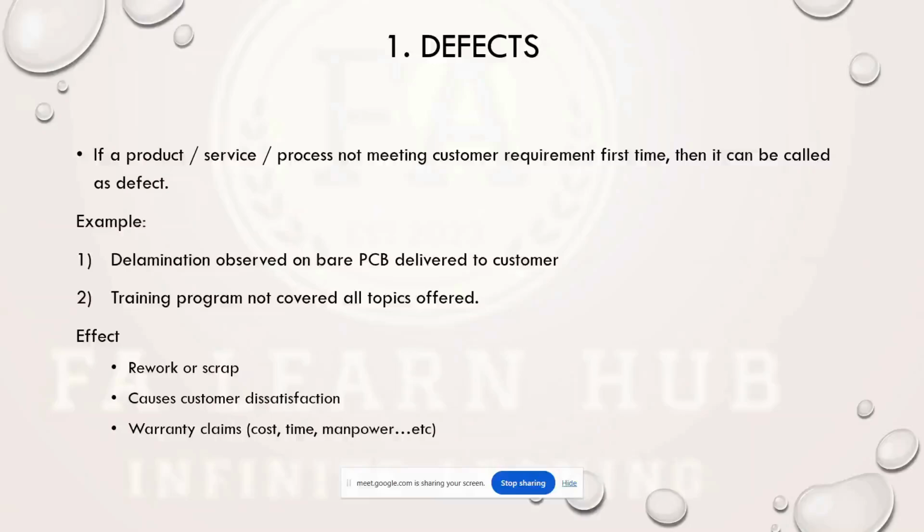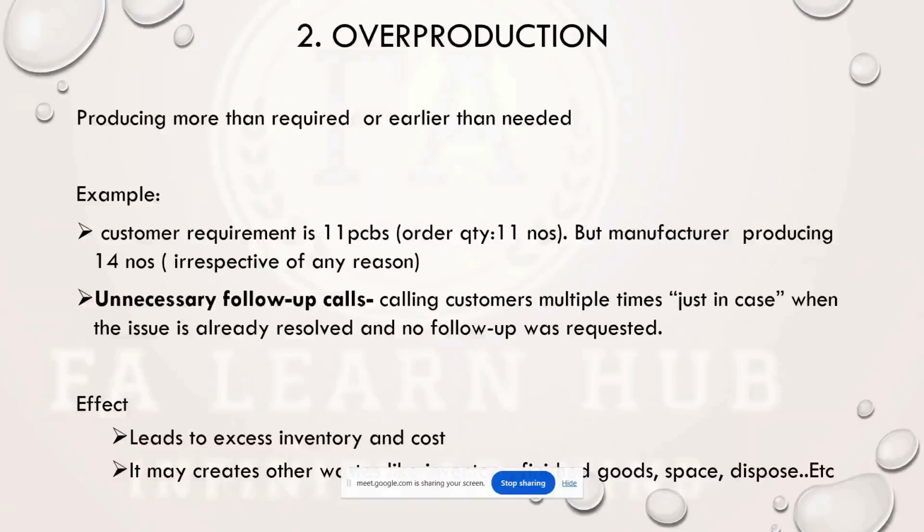Next thing is overproduction. Overproduction is nothing but producing more than what is required by the customer or earlier than needed. For example, consider I am a PCB manufacturer. I got an order from my customer, 11 PCBs they want by some date. Consider the date is 24th Jan 2026. But as a manufacturer, irrespective of reasons, I have manufactured 14 PCBs.